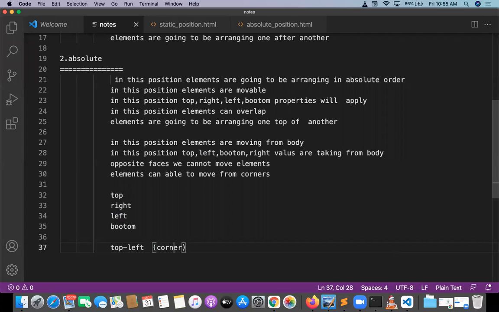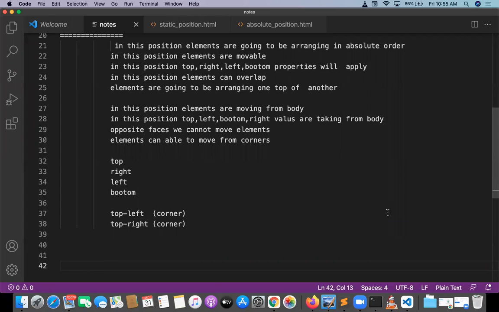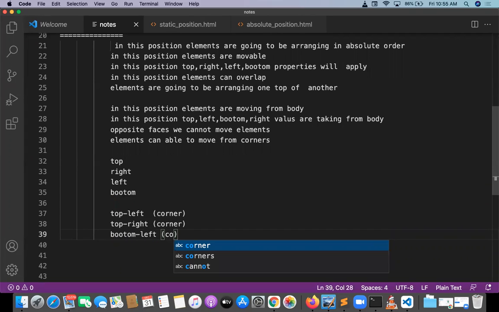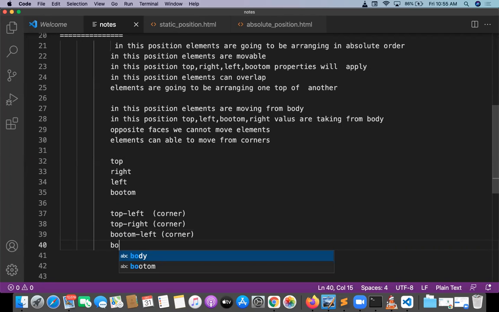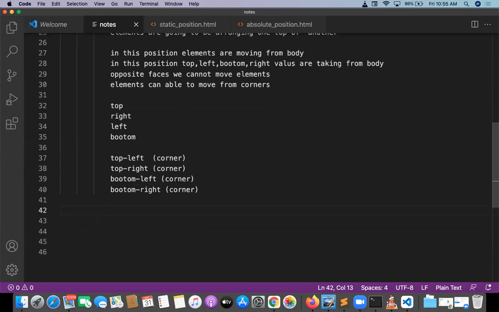Okay, let me tell you one more. Can I give top right? Possible. Corner. Just common sense. Top right is possible or not? Yes, possible. Okay, so can I say bottom left? Bottom left, corner again, is possible. Can I say bottom right? Bottom right, possible or not? Corner.